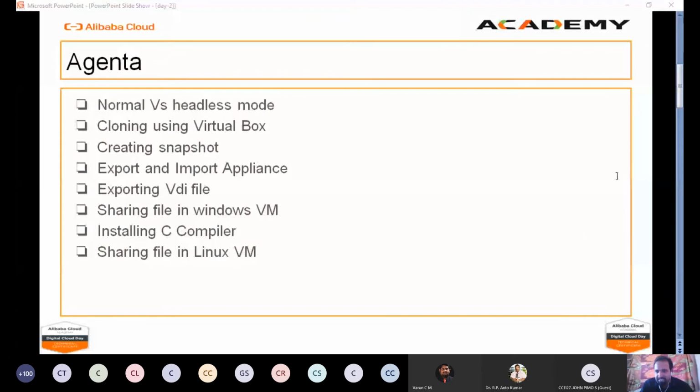One question: you showed the file sharing using VMware. Is the same possible in VirtualBox? Okay, it is possible. I showed the demonstration for Windows file sharing in VirtualBox, and I have shown Linux to Windows file sharing in VMware. Both we can do. Vice versa, it is possible. Same process, same steps you have to do. That's all.